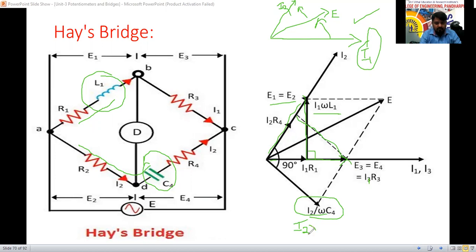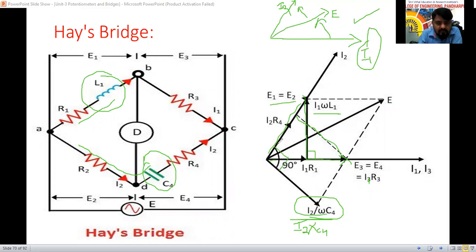Yes or no? Yes, sir. I2 XC4 is nothing but I2 divided by omega C4 we have written here. And for the capacitive load, the current leads the voltage by 90 degree. Is it 90 degree from here to here? No.